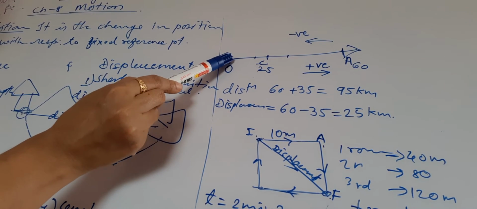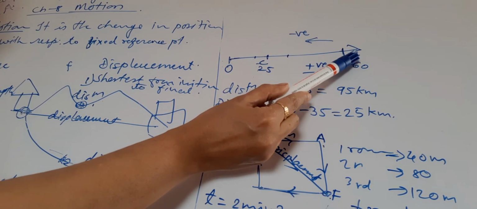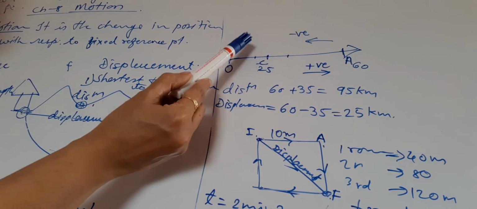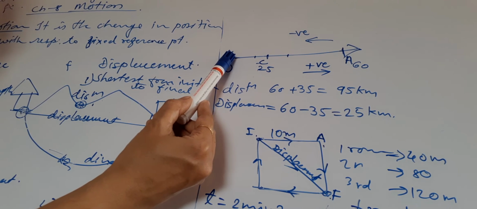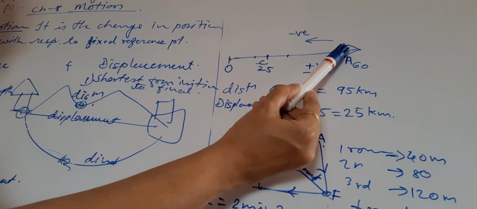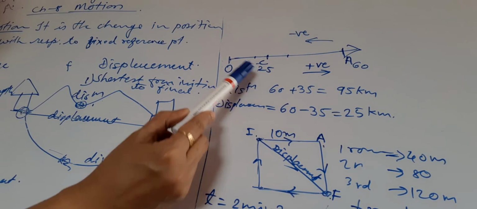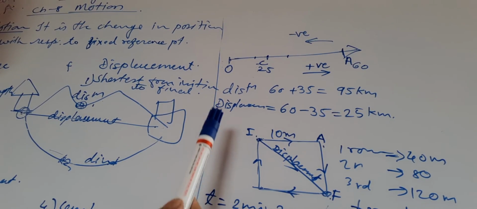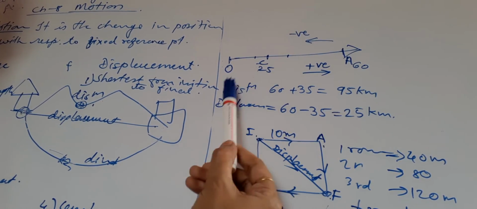From O the person is moving from O to C to B and reaching A, and from A he is turning back to C. When we take the distance, it means how much he has traveled from O to A and returning back from A to C, all that we should add. So distance will be equal to 60 plus 35. We are not taking the direction into consideration. So total distance will be 95.